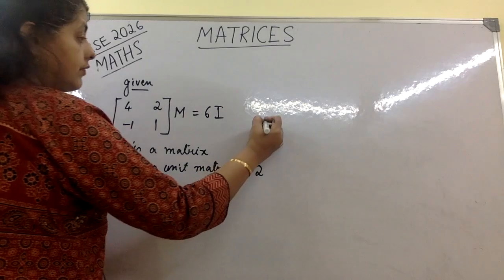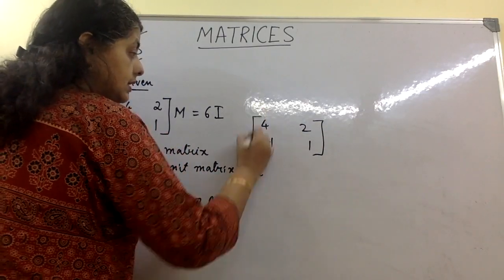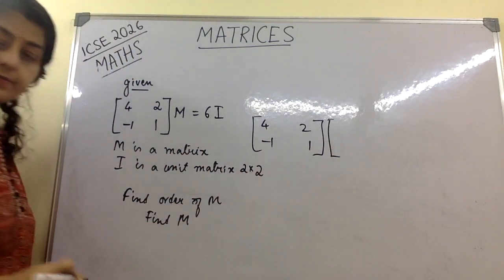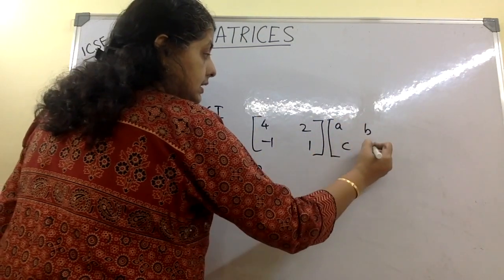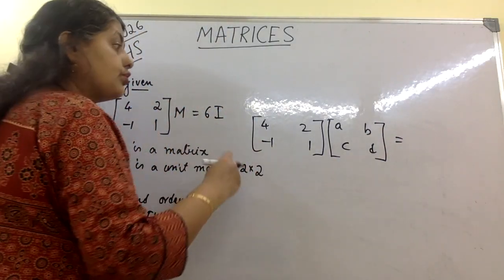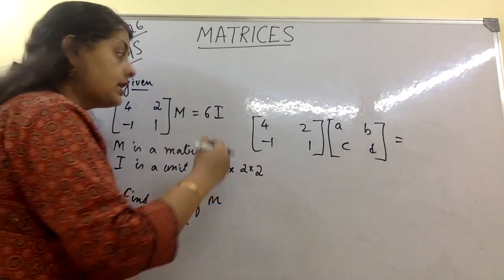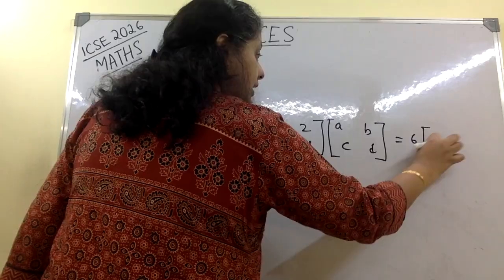Now note this: 4, 2, minus 1, 1 is the first matrix. The second matrix we'll take as A, B, C and D, and that is equal to 6I. Now, one thing is that order part. The second place where you can go wrong here is 6, 1, 1, 1, 1.